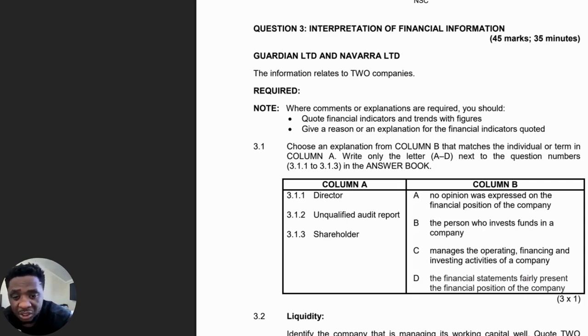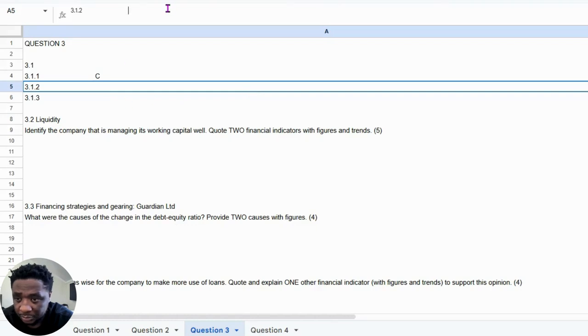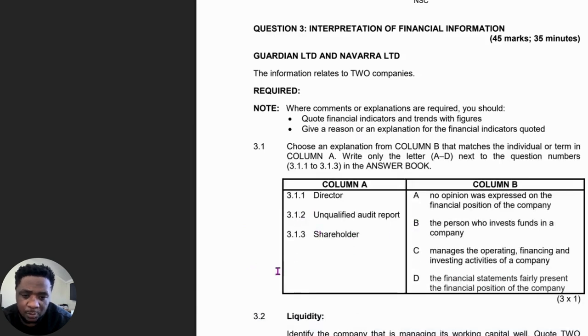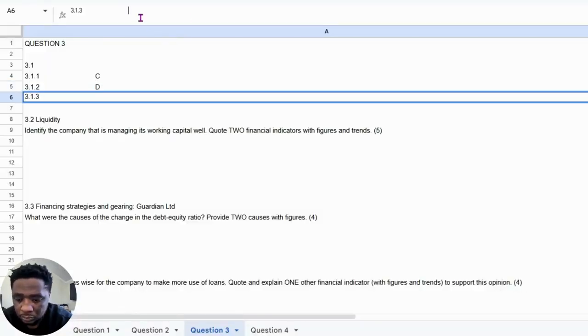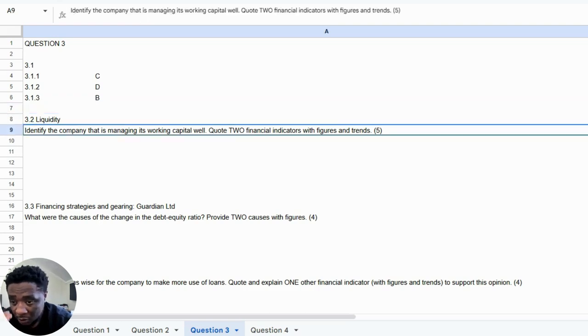With exceptions, it would be a qualified audit report, but without any exceptions, it's an unqualified audit report. So that's going to be D. Okay, and then lastly, we spoke about someone that invests money in a company is a shareholder, and we got shareholder here. So that is going to be B. All right, cool. So that would be 3.1.